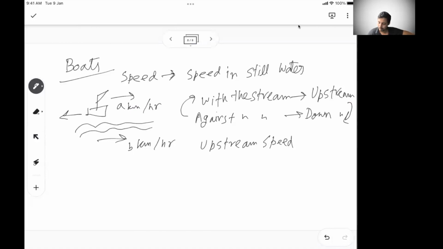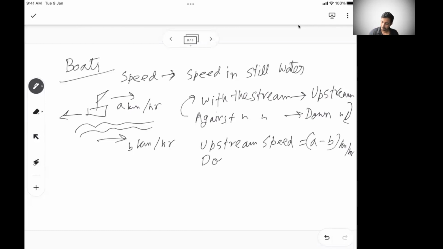So upstream speed is basically when the water opposes the boat. That means it should be a minus b km/h. A has to be more, because otherwise the boat will not move forward. If the current of the stream is high, it will not allow the boat to move. So considering the boat will move forward, the boat has to have a speed more than the stream speed, but the stream is opposing the boat while moving upstream, so it should be a minus b km/h.